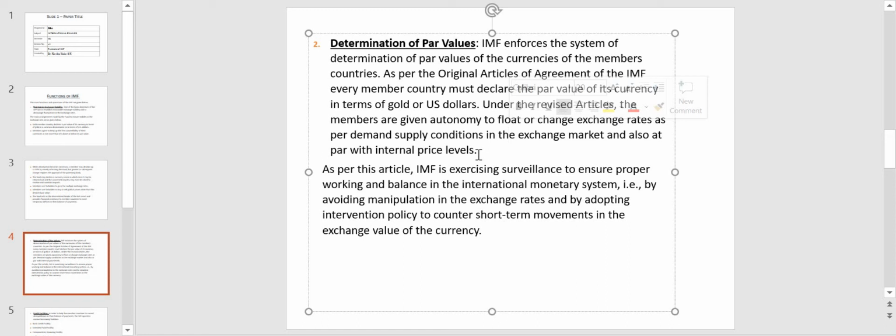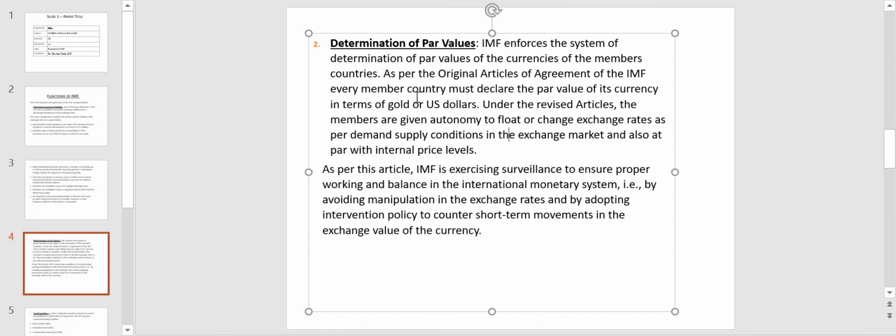Okay, it should be within the boundaries set as internal price levels by IMF. Within those boundaries, the member countries have got autonomy or freedom to change their exchange rates depending upon their supply and demand conditions in the exchange market.